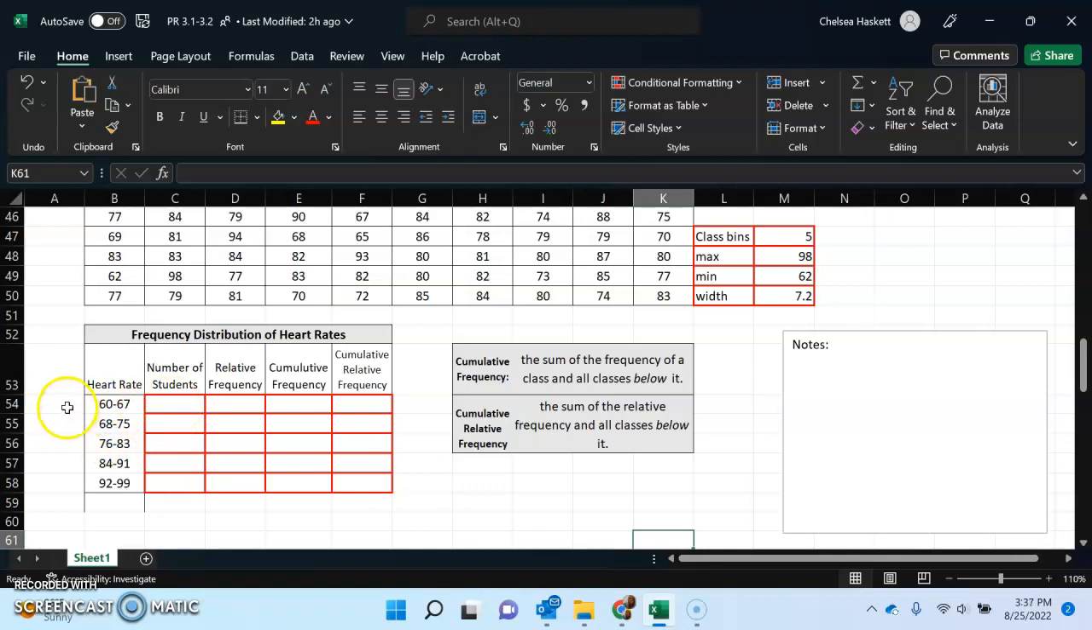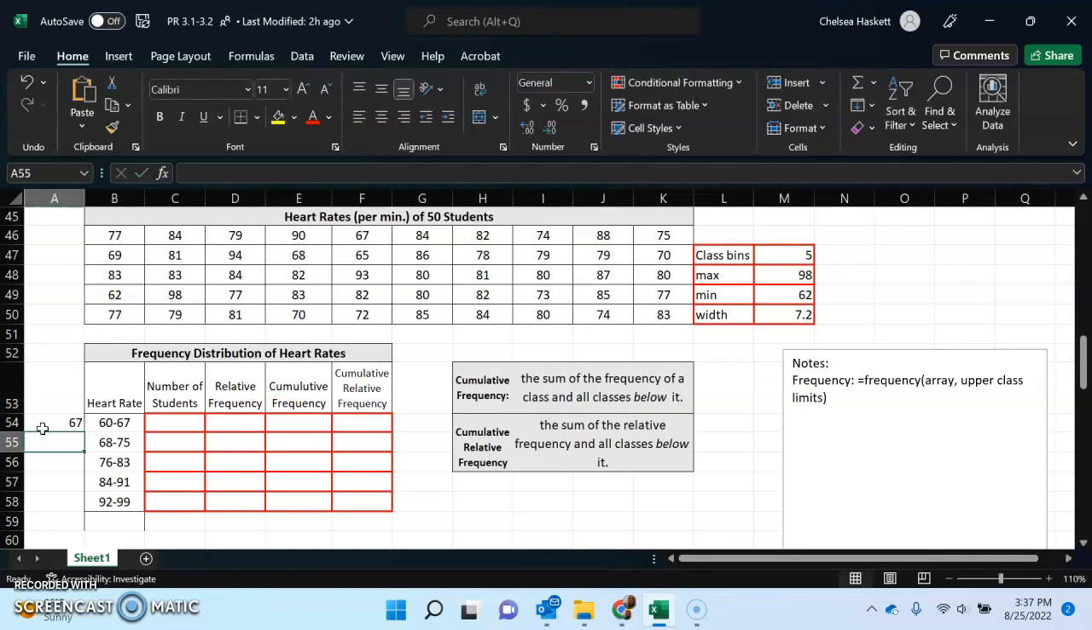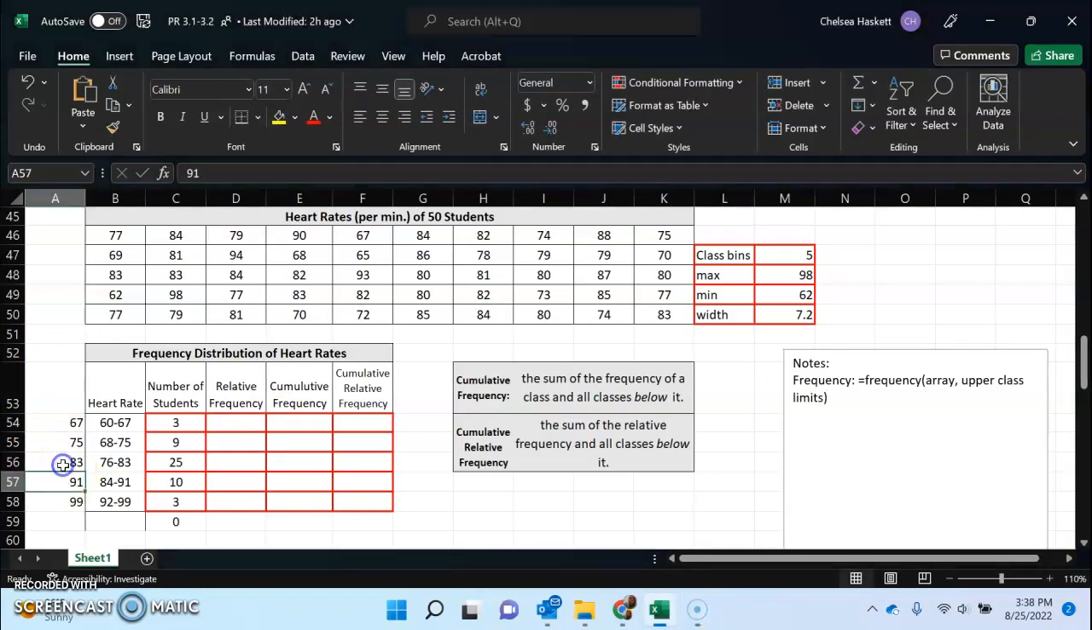Okay, now to make our number of frequencies. Without counting all that, that's going to be a lot of work. So to not have to count it and to find the frequency, what you are going to put in Excel is equal frequency, and then you're going to put the array and then the upper class limits, and then close parentheses. Over here, I'm going to put upper class limits right here. My upper class limits are 75, 83, 91, 99.